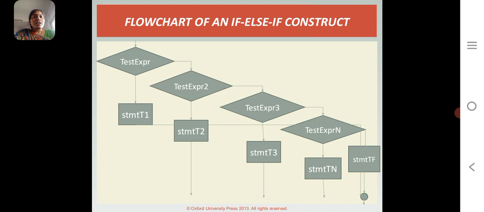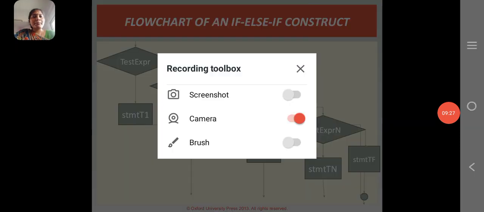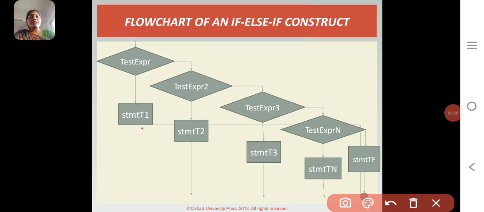This is a flowchart of the else if ladder. First we test expression 1. If expression 1 is true, then it goes to statement 1. Suppose condition 1 is false, then go to test expression 2.